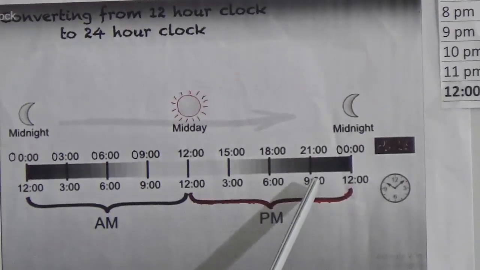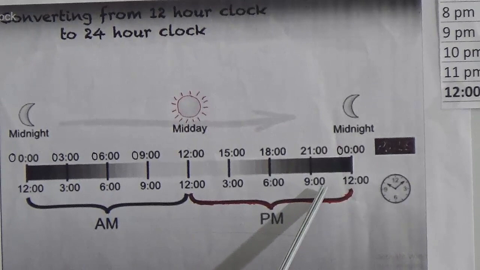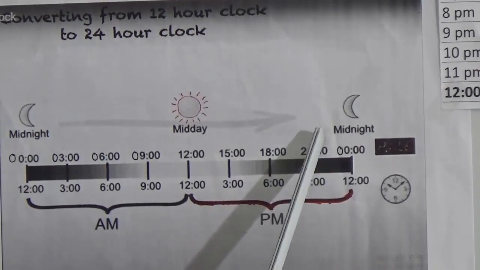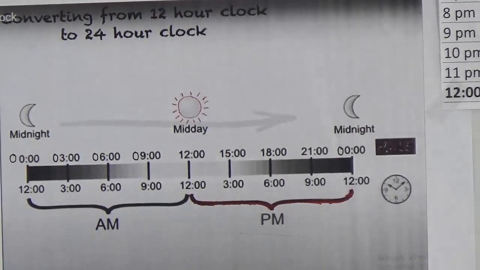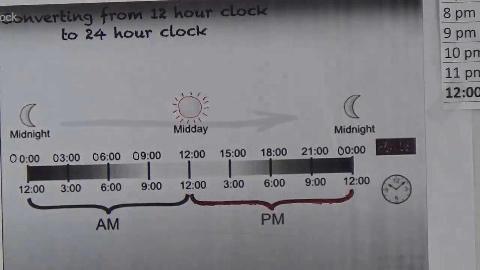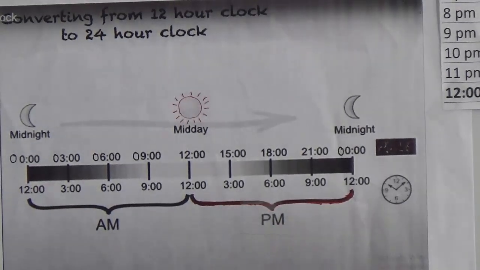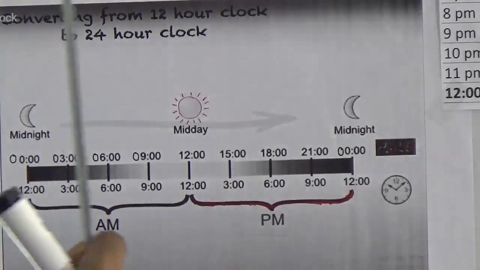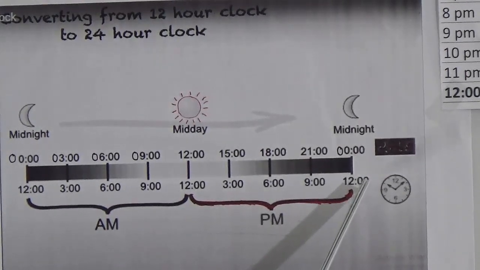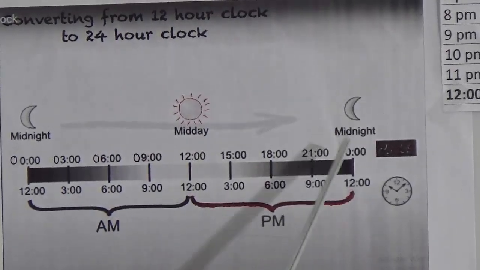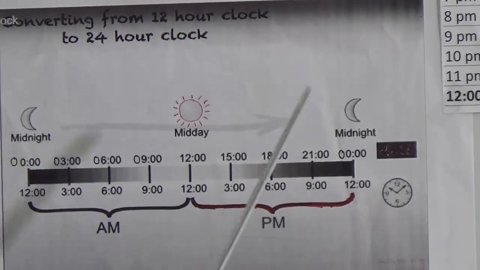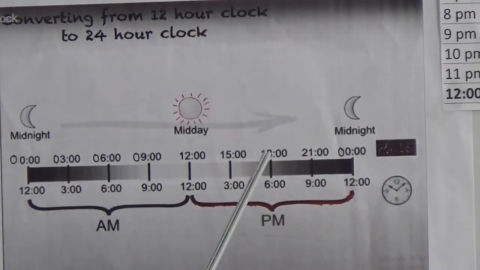Similarly, 9 p.m. is 21 hours in 24-hour clock. Like this, 11:59 p.m. And when 12:00 comes, then we'll say in local time 12:00 a.m. Then again midnight starts, and we'll say 00 hours.